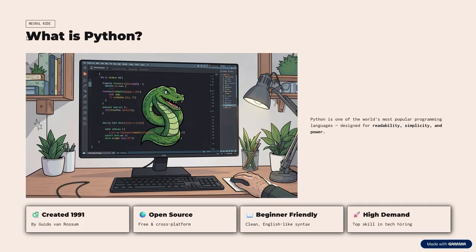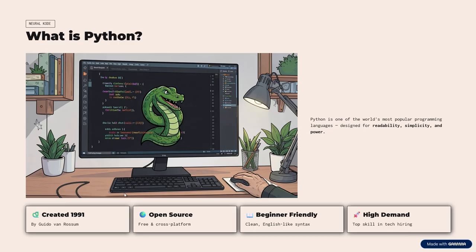Now, what is Python? Python is nothing but a programming language. It is currently the world's most popular, most famous programming language. It is known for its readability, simplicity, user-friendly syntax, and very clean code. And it is a powerful language which you can use in today's world.